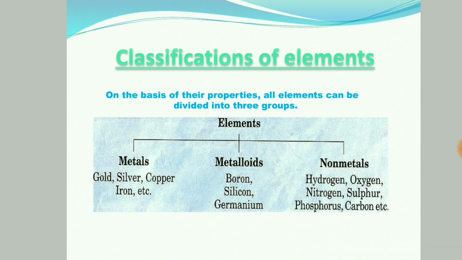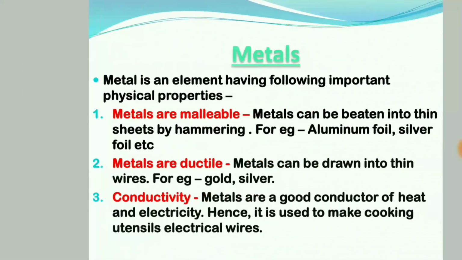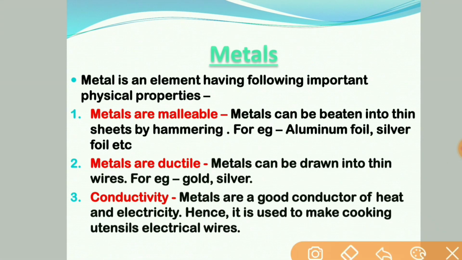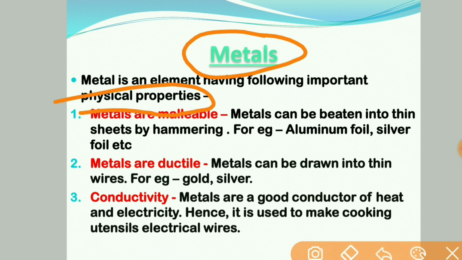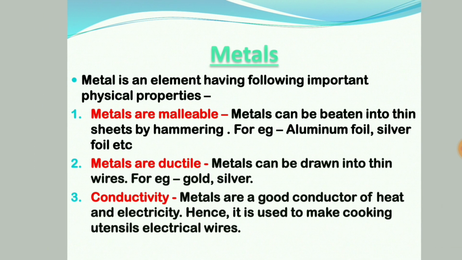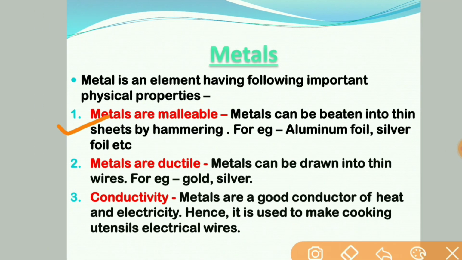So one by one we will discuss in detail, starting from metals. As you know, metals have some important physical properties. What are they? Metals are malleable. It means metal can be beaten into thin sheets by hammering. Like the aluminium foil you have seen, which we use to roll chapatis. Silver foil is used on sweets. Hence we can say that they are malleable.